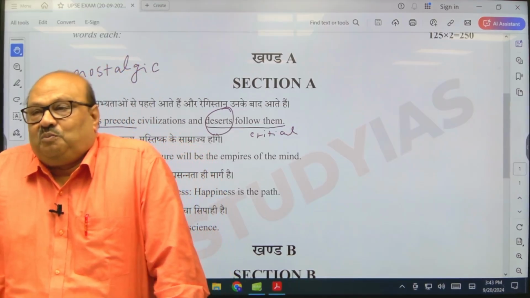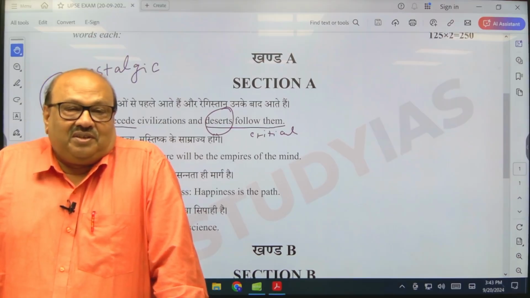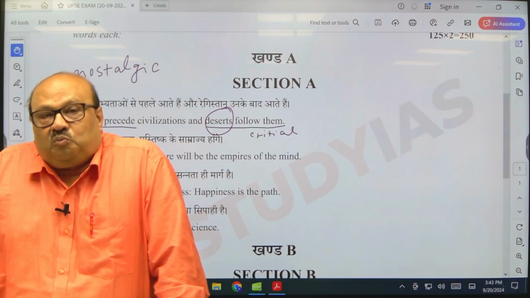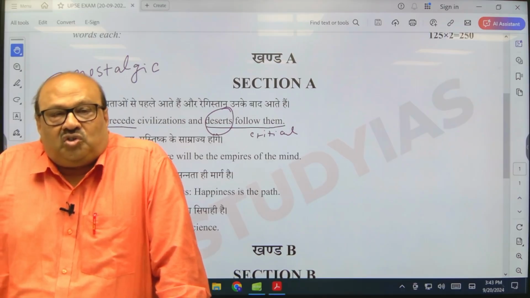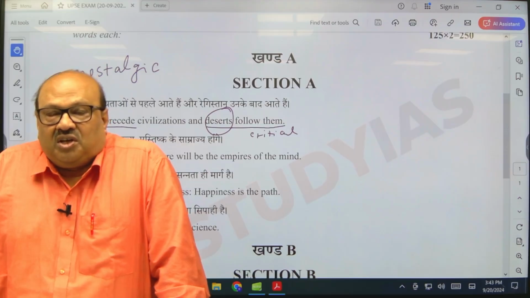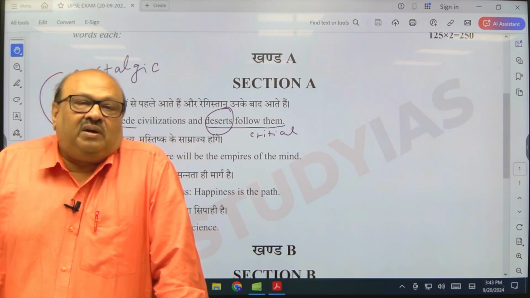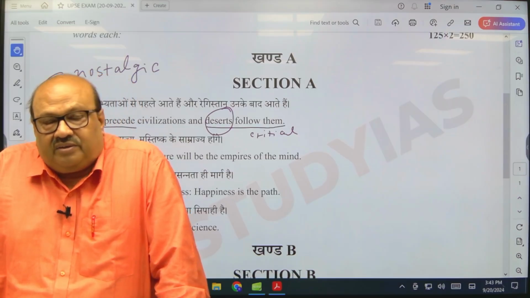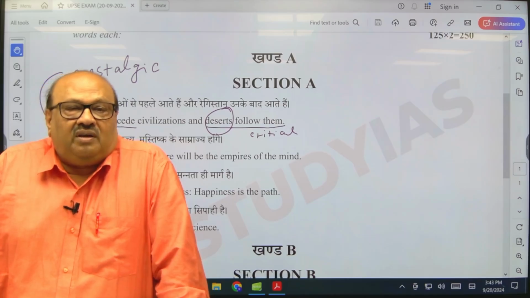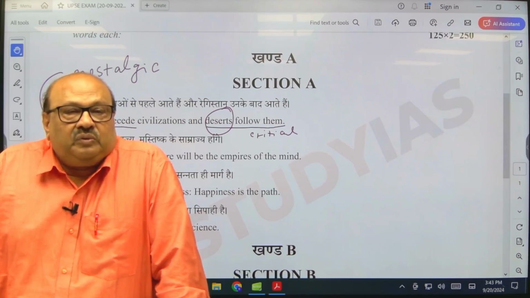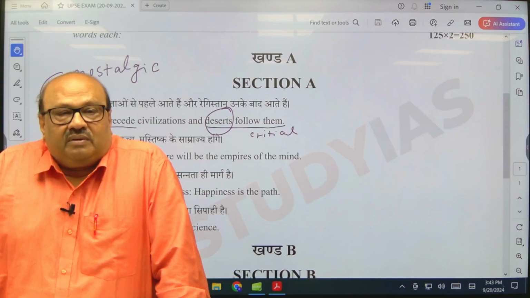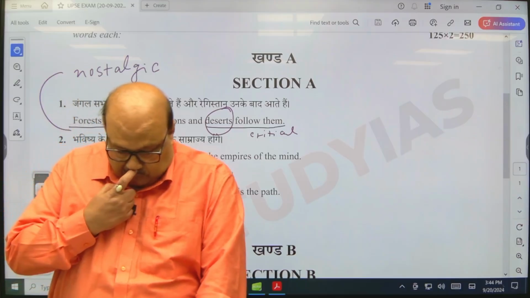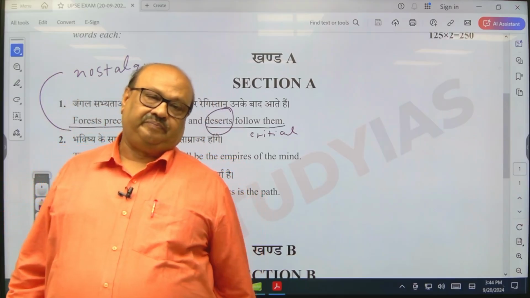He has written two books, The Nutmeg Curse and The Human Derangement. In both these books, he shows the nexus between environmental degradation in India and colonial greed to make more and more money, to take more and more money out of India, right?